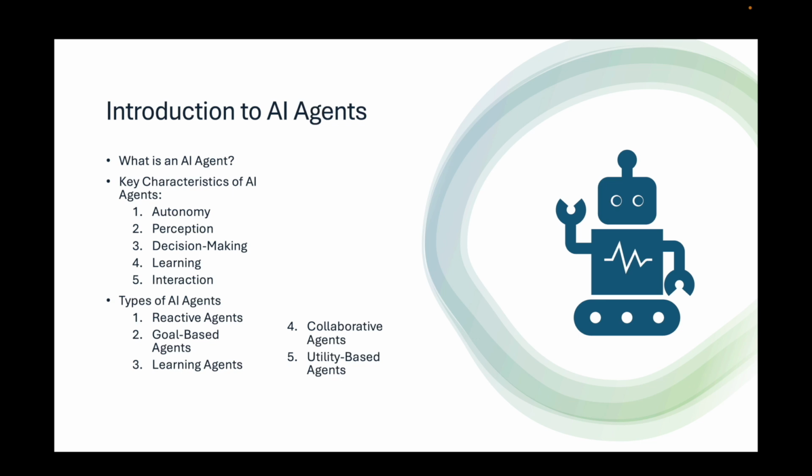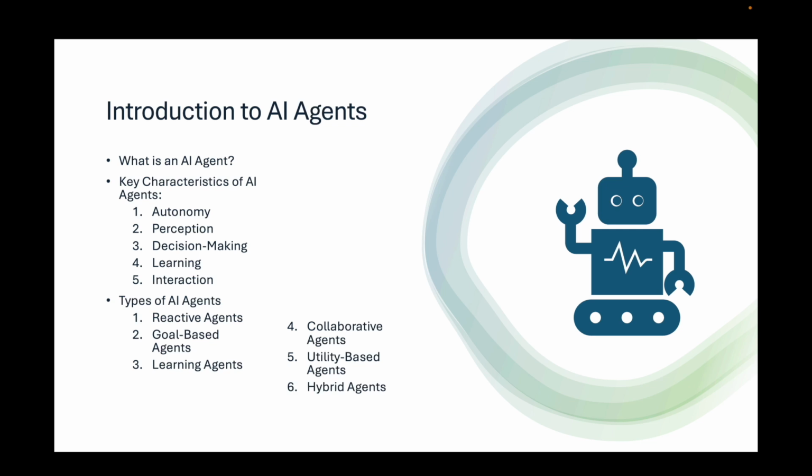5. Utility-based agents. These agents make decisions by considering various possible actions and choosing the one that maximizes their utility, i.e., overall satisfaction of their goals or objectives. Example is in financial trading, where agents make decisions to maximize profits while minimizing risks.